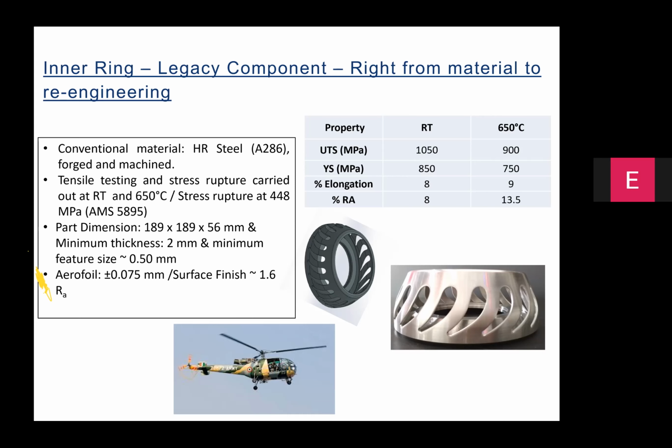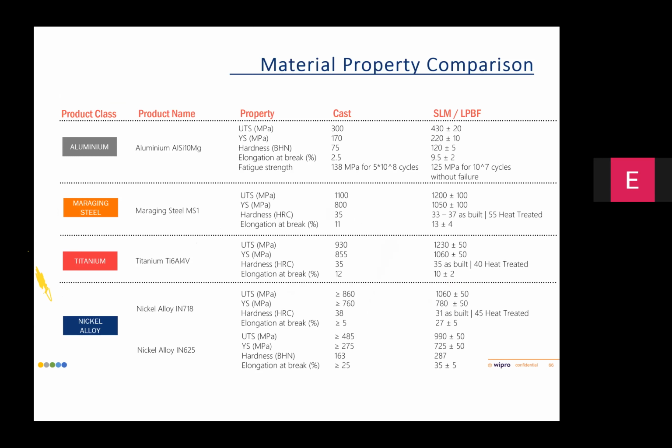And this part took significant amount of time because we need to guarantee the performance of the part by doing multiple tests. So if you really look at the test properties that have been generated during the past 5 to 6 years in our lab, typically, the test properties indicate that the properties are much superior to those you get from casting as the manufacturing option.